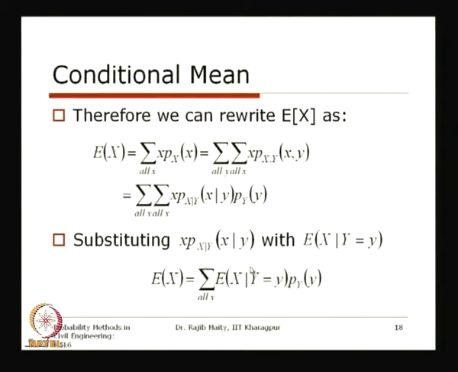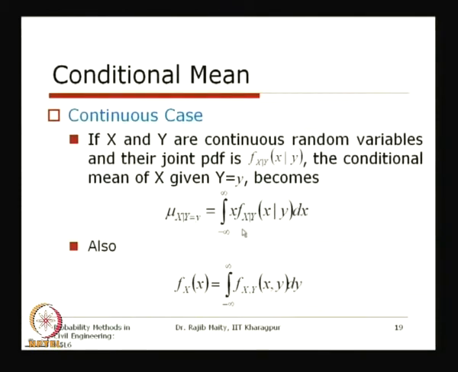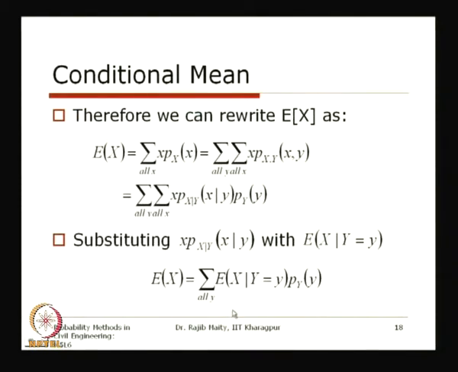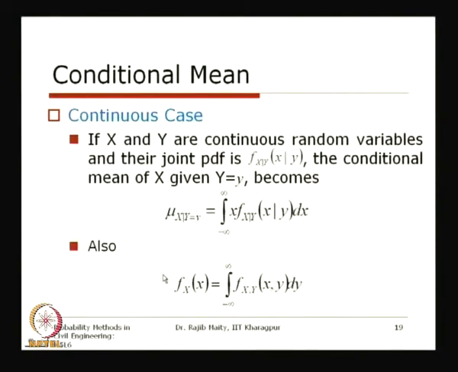So before I go to the continuous case, this is basically the expectation of the conditional expectations. This expectation multiplied by the marginal, summed over all y, gives the expectation of the other random variable, which is x. That will also be discussed for the continuous random variable.